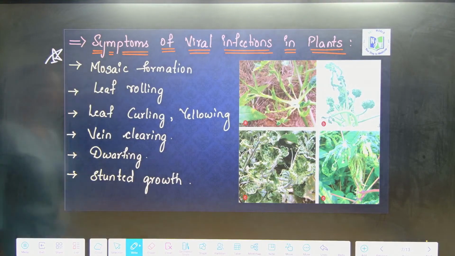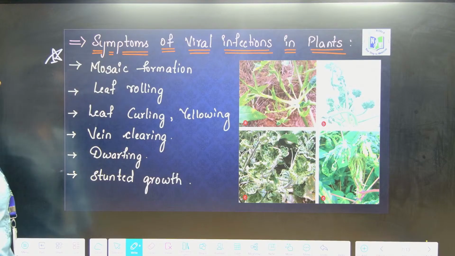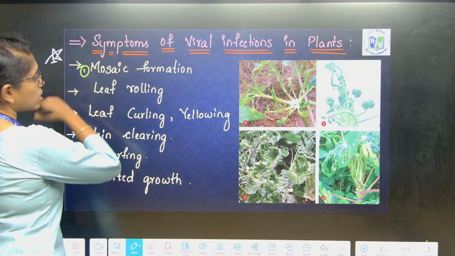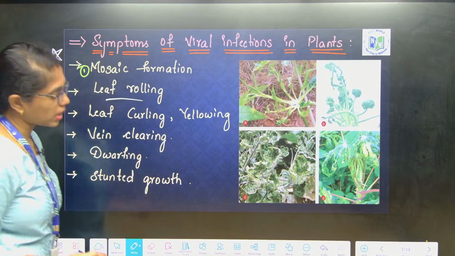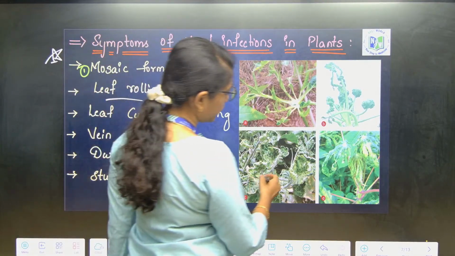Here we go with the symptoms of viral infections. Symptoms of viral infections include, first, mosaic formation, and leaf rolling. The leaf will be rolled towards the inner side. Here you can see leaf rolling.